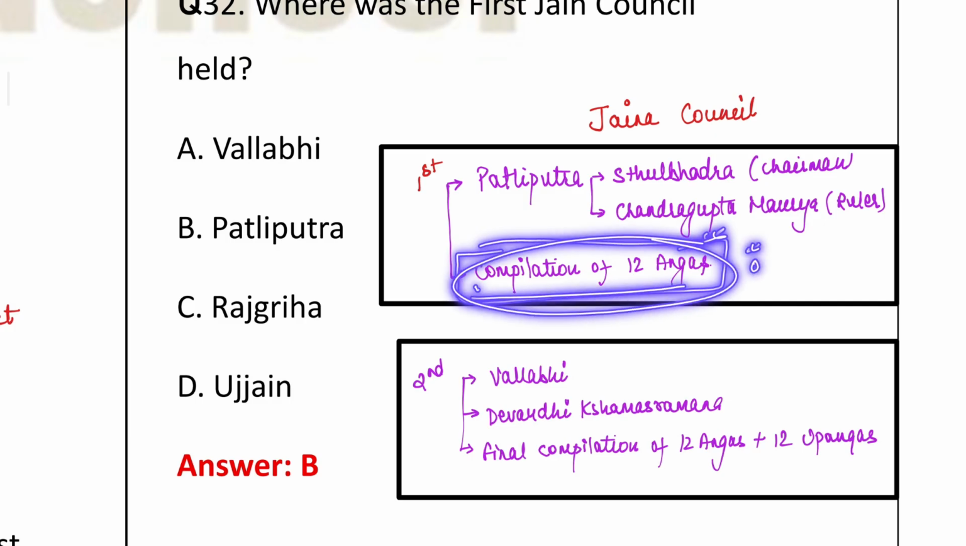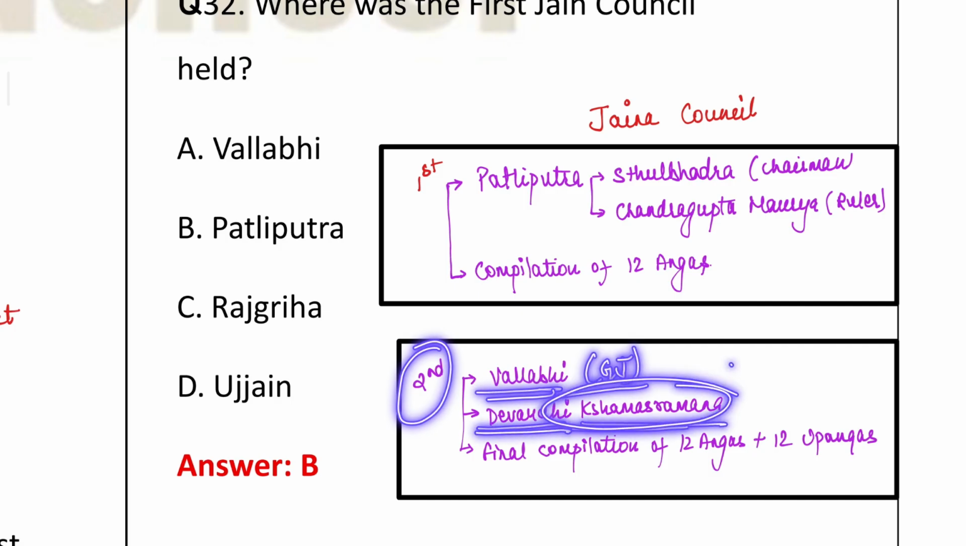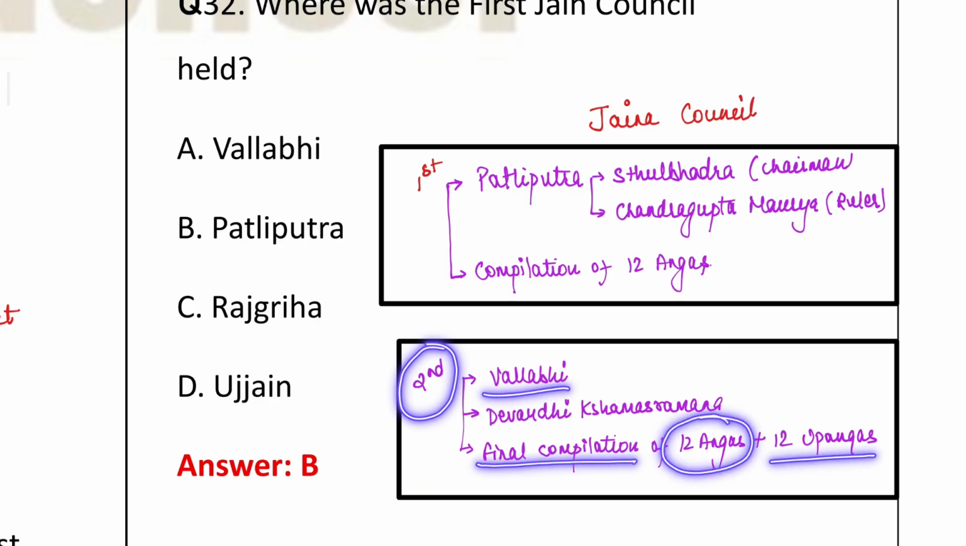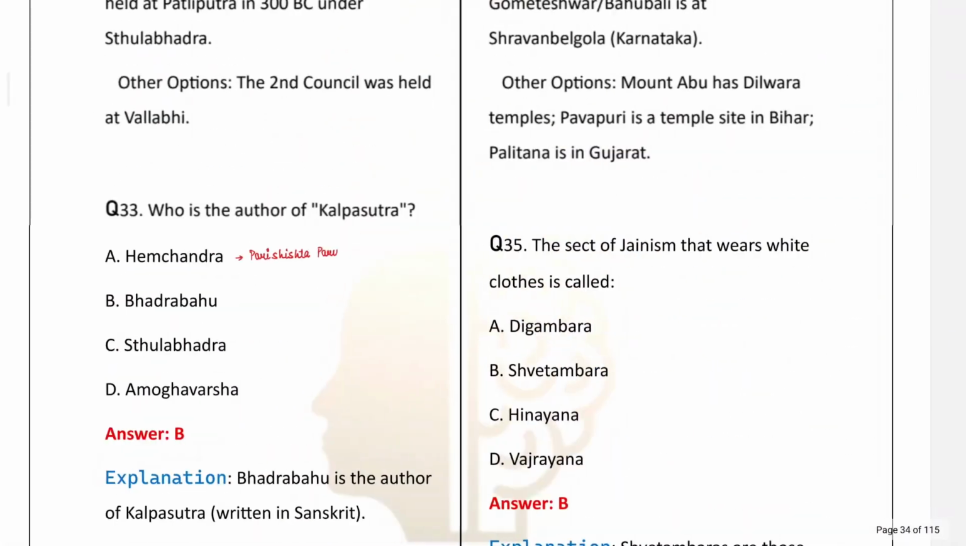Now, compilation of 12 Angas was also there. What was the outcome of the first Jain council? Compilation of 12 Angas happened in the first Jain council in Pataliputra. The second one happened in Vallabhi, Gujarat, and Devardhi Kshamashramana was the chairman of this. In the second Jain council held at Vallabhi, the final compilation of 12 Angas and 12 Upangas also happened. Okay. Now, next thing.